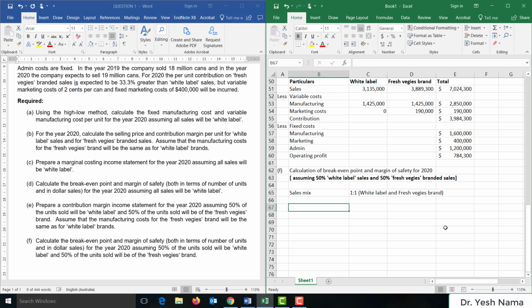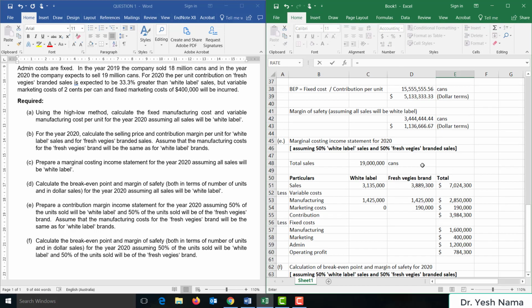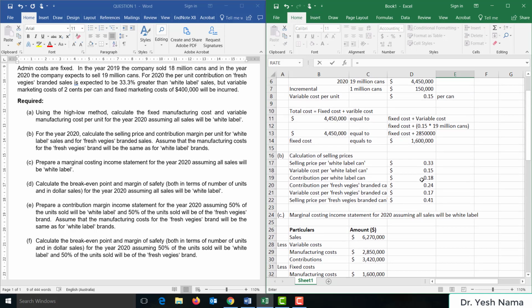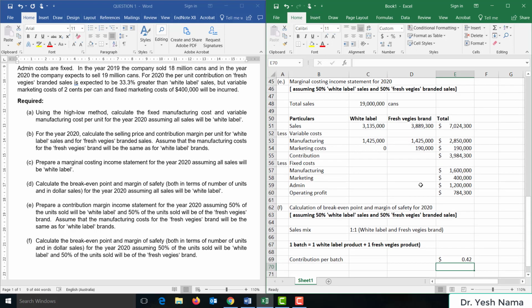So we will create a batch. One batch is equal to one white label product plus one fresh veggies product. So contribution per batch is equal to contribution per white label can plus contribution per fresh veggies branded can, 42 cents.